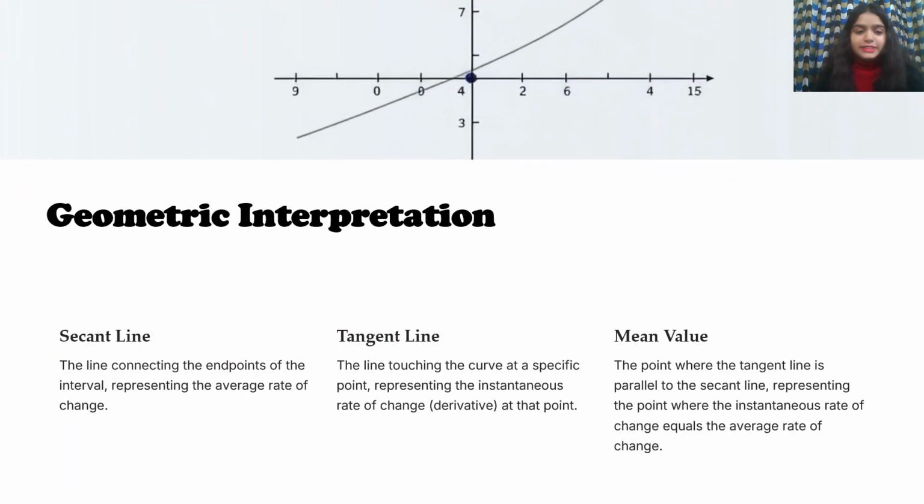Now let's come to the geometric interpretation. Here we have the secant line, tangent line, and mean value. The secant line is the line connecting the endpoints of the interval, representing the average rate of change. The tangent line is the line touching the curve at a specific point, representing the instantaneous rate of change at that point. The mean value is the point where the tangent line is parallel to the secant line, representing the point where the instantaneous rate of change is equal to the average rate of change. So it is very simple.